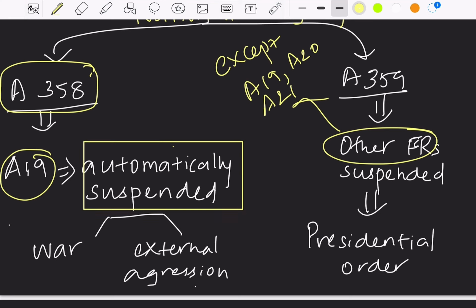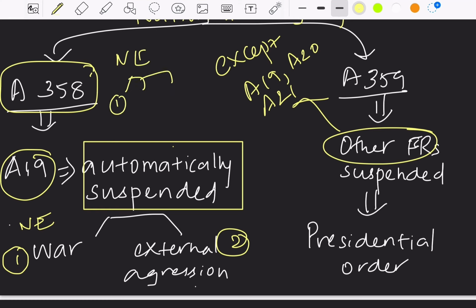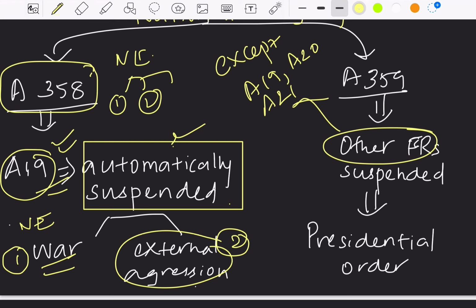National emergency can be declared on three grounds. Only when the national emergency is declared on the grounds of war and external aggression, Article 19 gets automatically suspended.